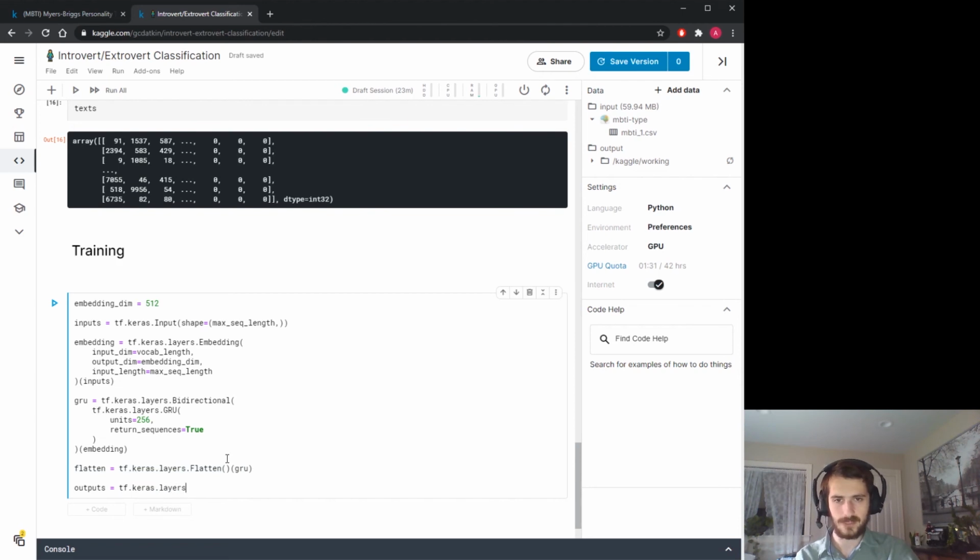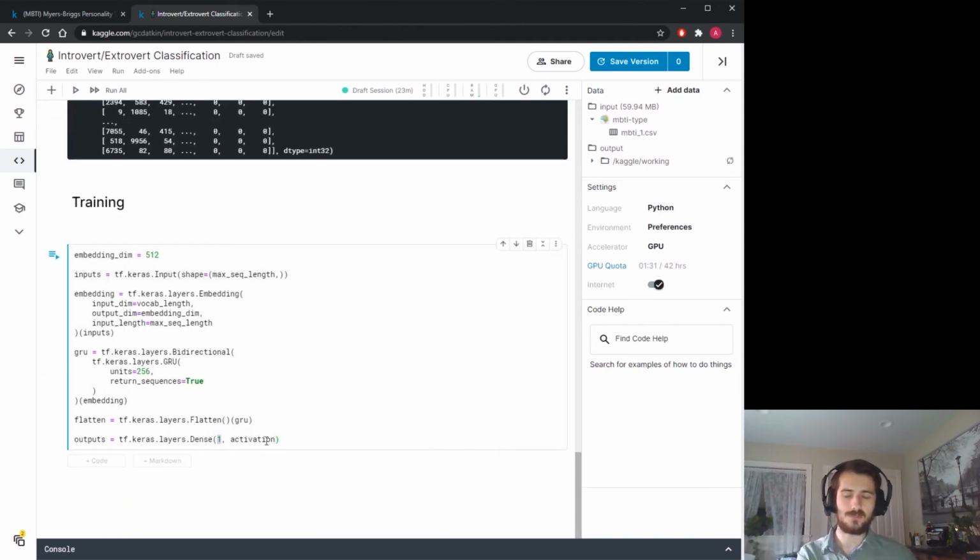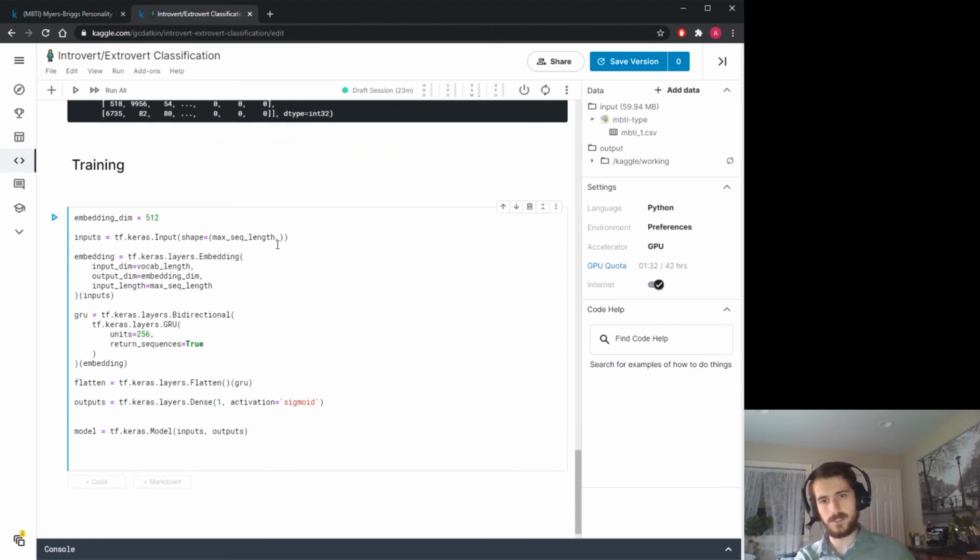The outputs will just be a fully connected or dense layer with one activation, because this is a binary classification problem where we either have a 0 or a 1. So there's only one activation, which will be the probability estimate of the positive class. How likely is an example to be an extrovert? That is going to have a sigmoid activation, so that it takes a value between 0 and 1. Alright, then we'll create our model, tf.keras.Model, passing in the inputs and outputs, and then we'll compile the model.